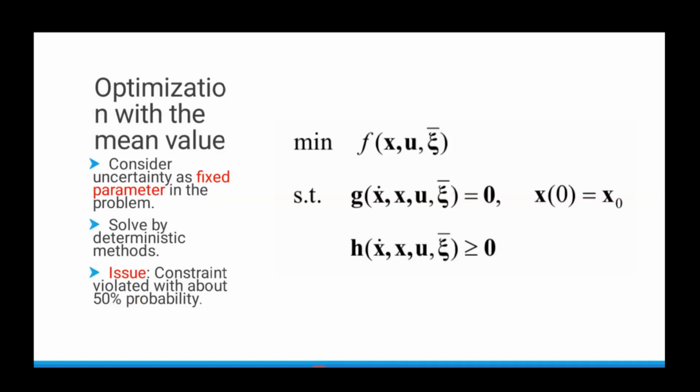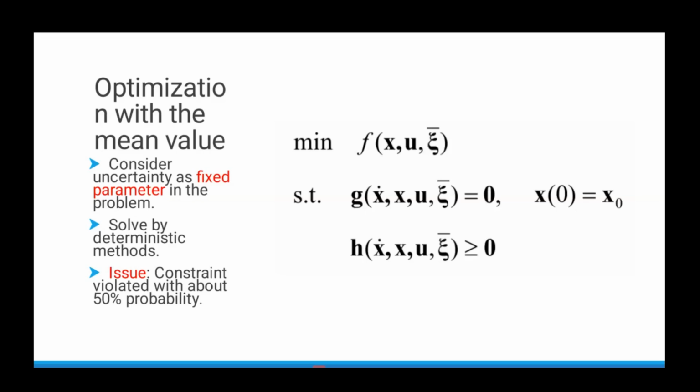So here instead of psi, we will consider psi dash, which is most likely the mean value of the uncertainty. If the uncertainty follows some probability distribution, we can take the mean value of that uncertainty and neglect all other values. And we substitute, instead of psi as a variable, a fixed parameter psi dash, which is the mean of that uncertain parameter.